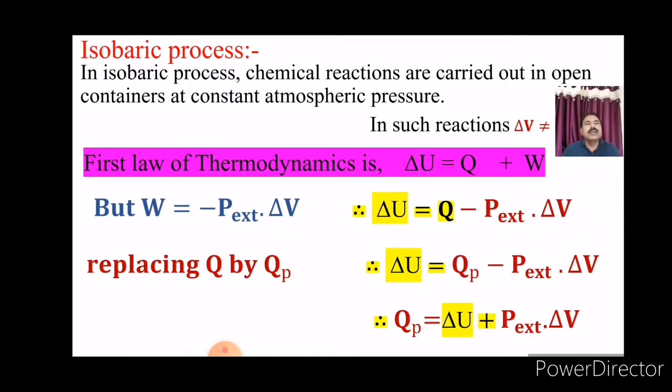Qp is equal to delta U plus Pext into delta V, where Qp is the heat transfer at constant pressure, delta U is change in internal energy, Pext is external pressure or opposing force, and delta V is change in volume.